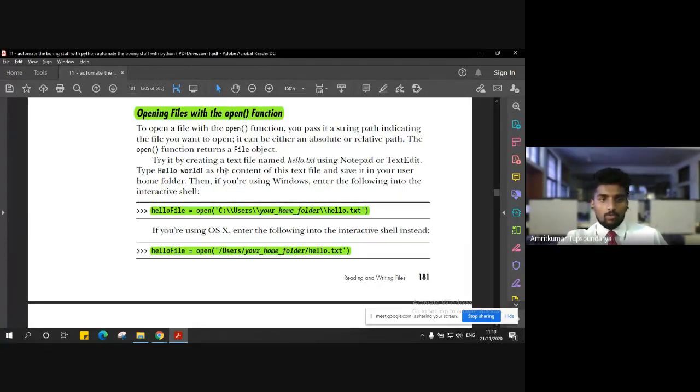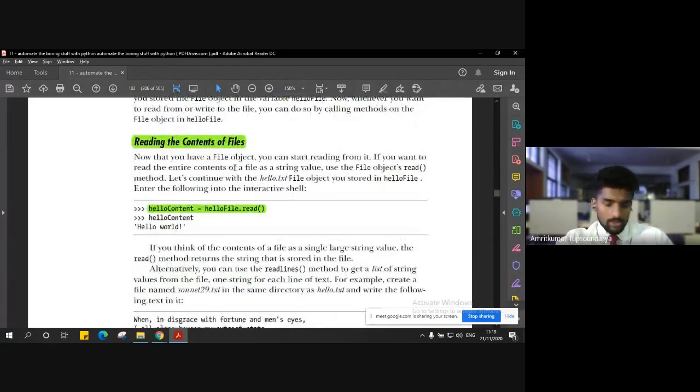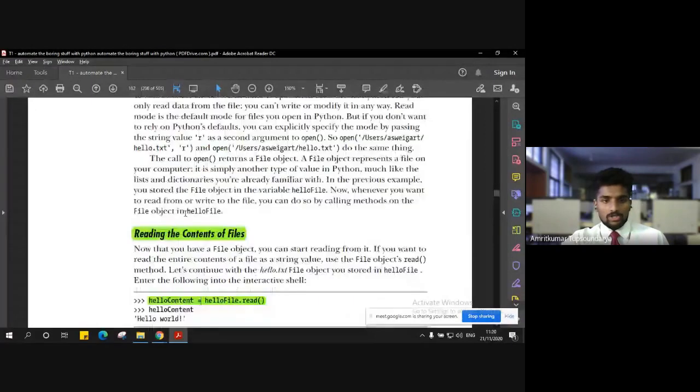Now, once we have opened this file, let us go ahead and read the file and then add some content into it. So let's say I have this hello file, hello content, and I'm going to give a command hello file dot read, and I'm going to give that variable name. Now this is a new variable which will store the content of that particular file.